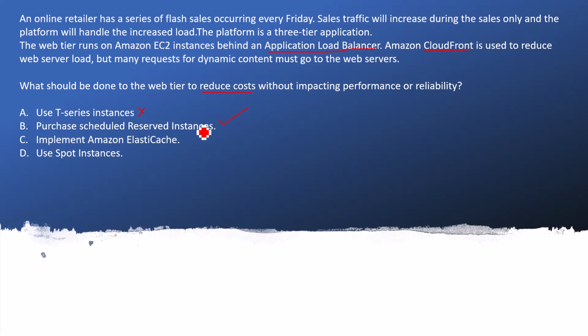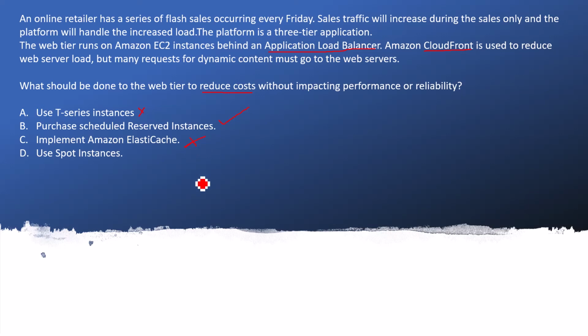Now option C is implement Amazon ElastiCache. Before jumping to the options I mentioned that the question is clearly saying caching is already taken care of, so you need not go for that one. So I am marking it as wrong.